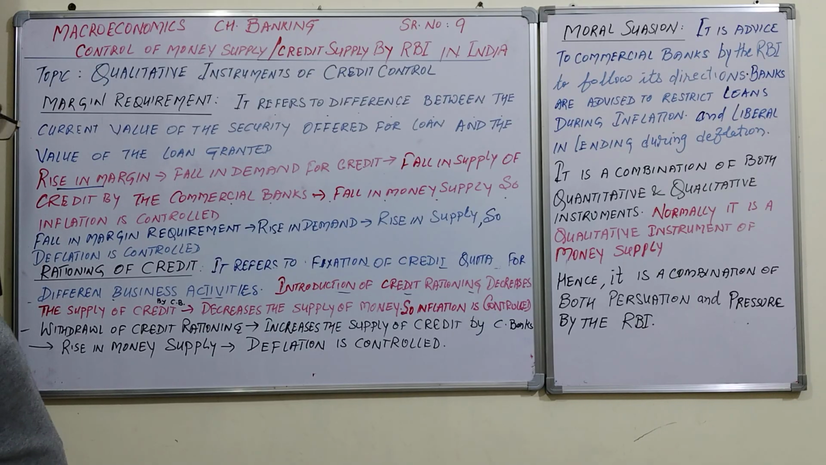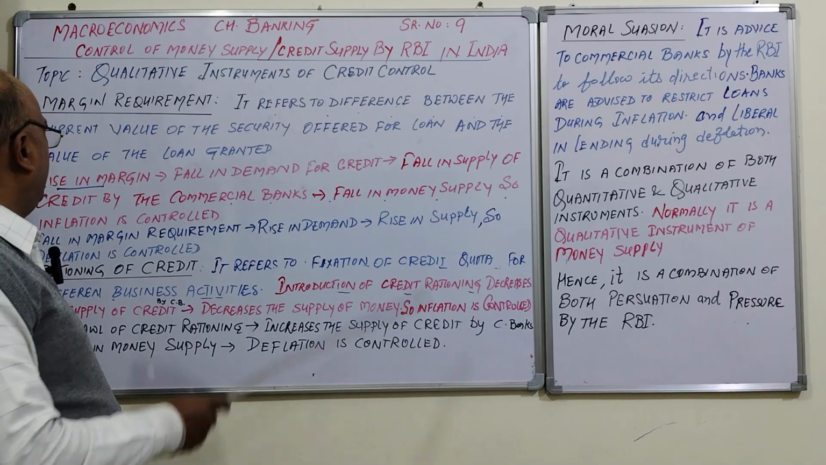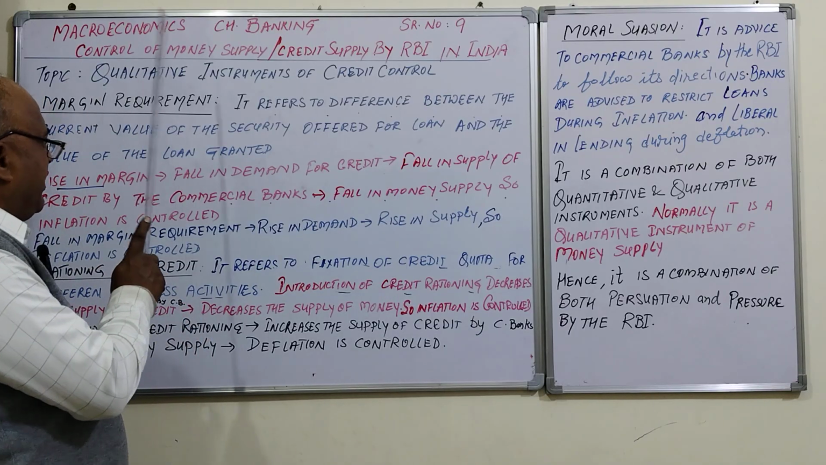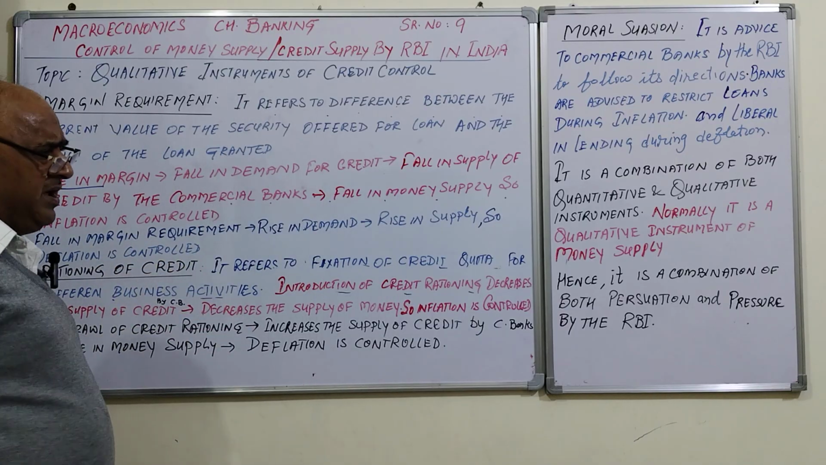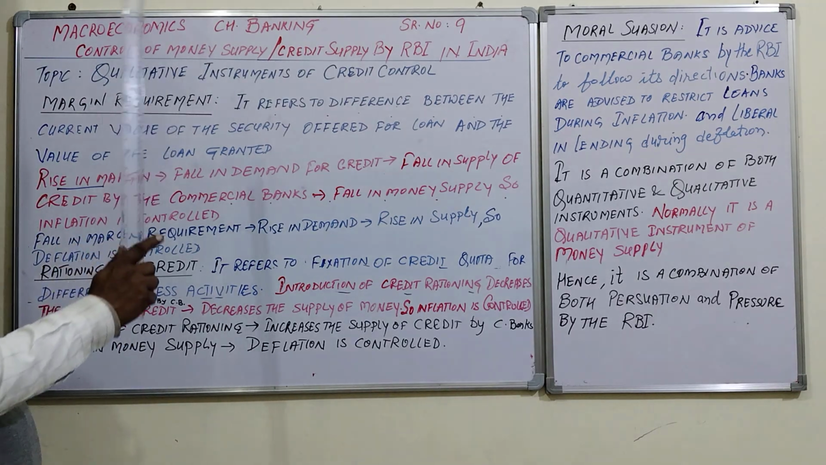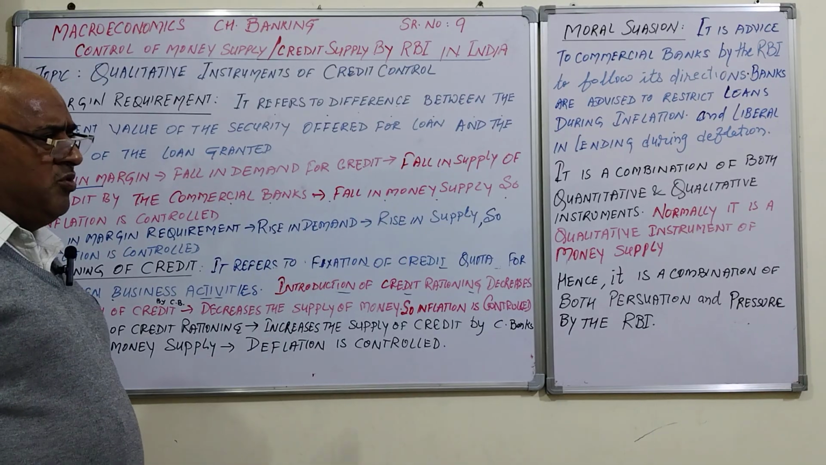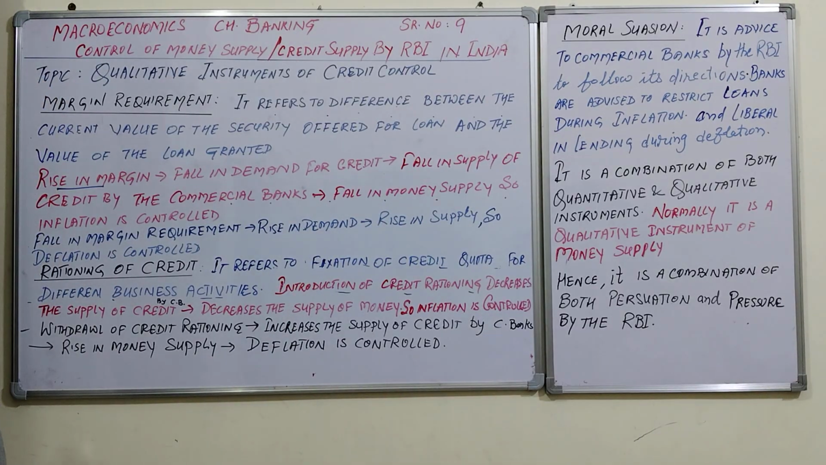In the previous video, half of the topic was explained. Under that, the quantitative instruments of money supply were explained. Now, qualitative instruments of credit control. There are three of them: number one, margin requirement; number two, rationing of credit; number three, moral suasion. First of all, we would like to know the meaning of margin requirement.